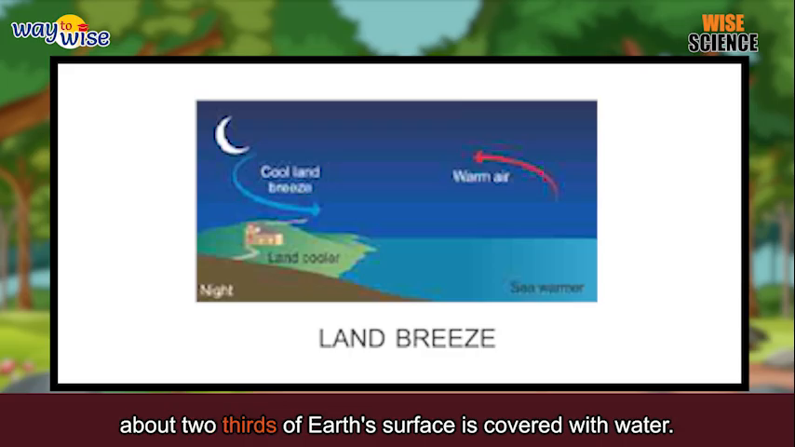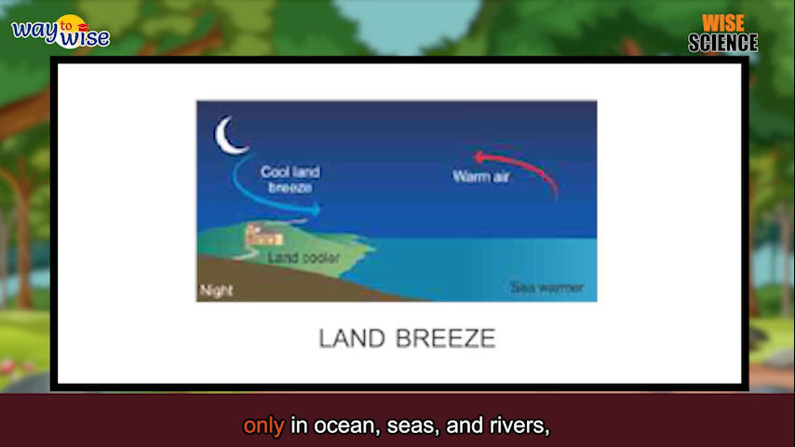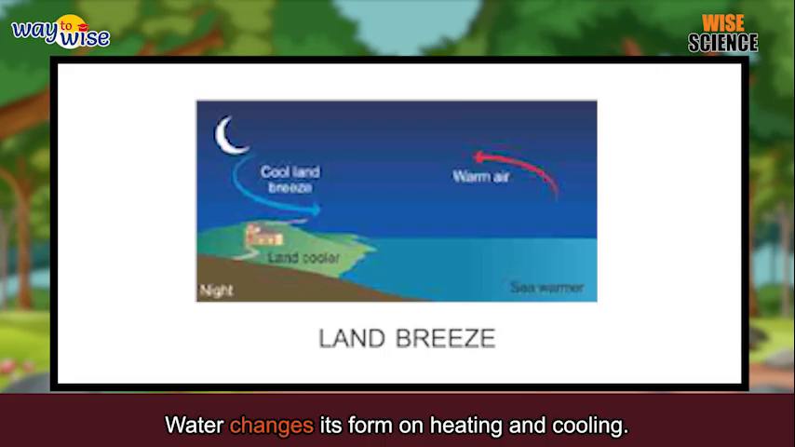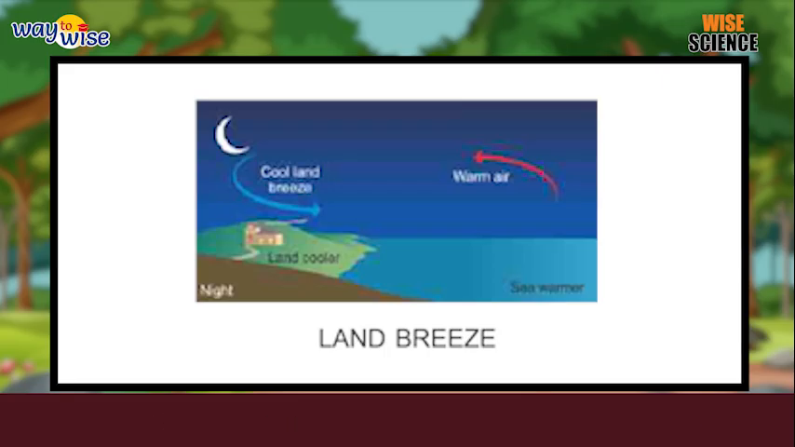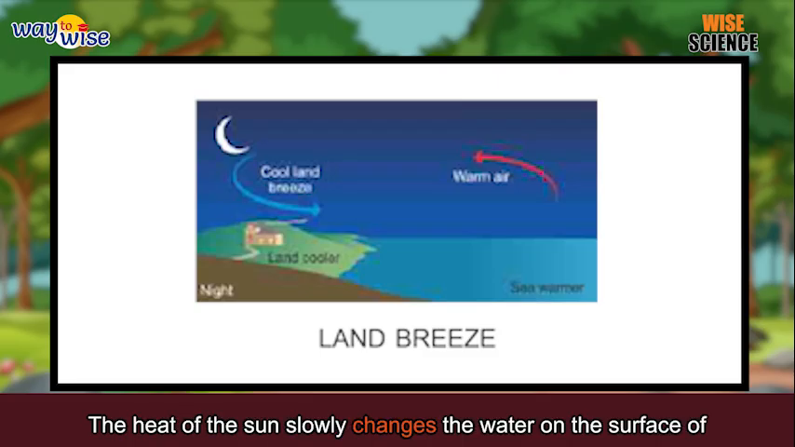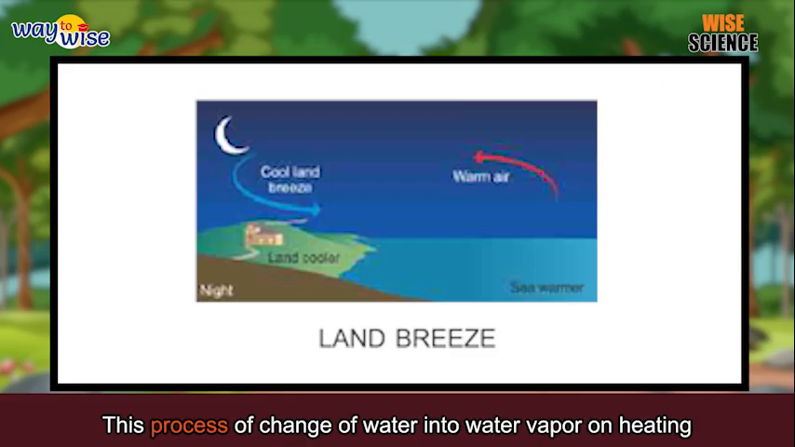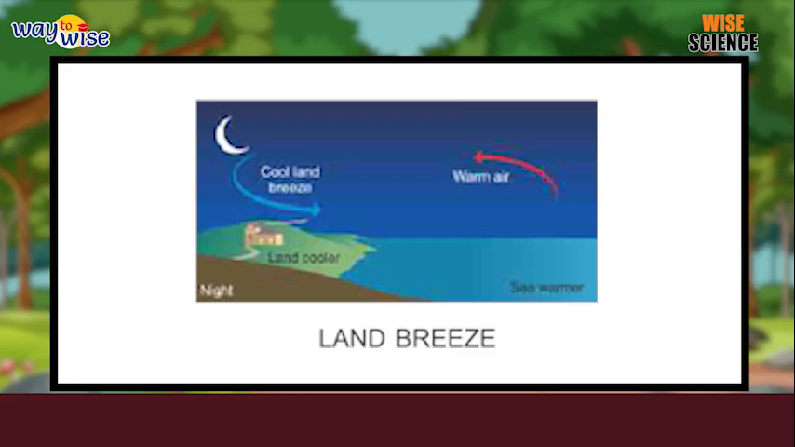Water. About two-thirds of Earth's surface is covered with water. Water is not found only in oceans, seas, and rivers, but it is also found underground. Water is also present in air. The amount of water vapor present in the air is called humidity. Water changes its form on heating and cooling. Evaporation. The heat of the sun slowly changes the water on the surface of the earth into water vapor. This process of change of water into water vapor on heating is called evaporation.